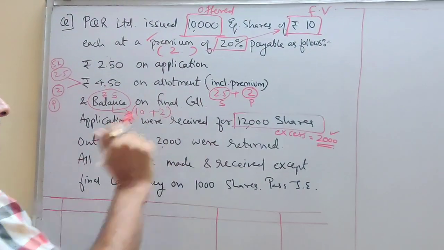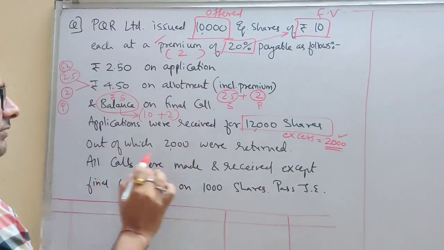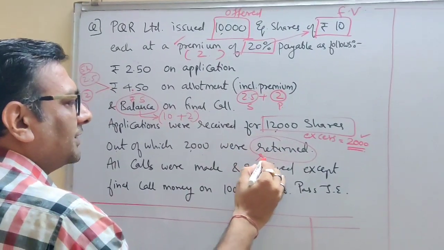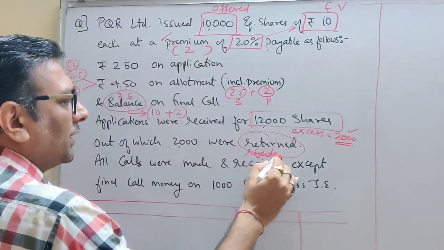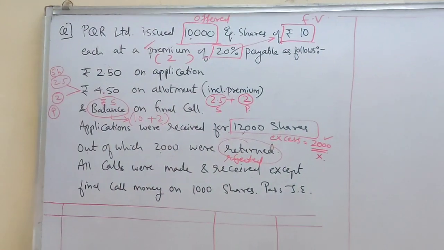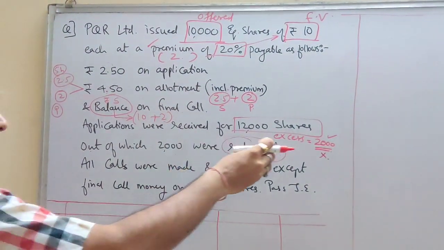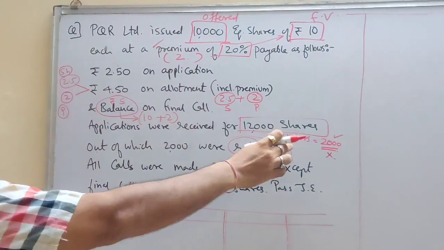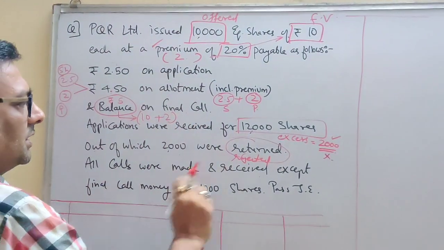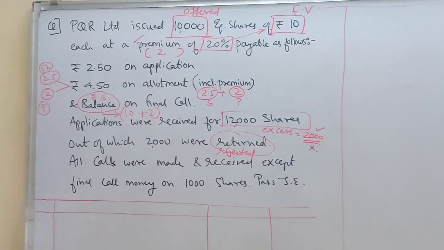What to do with this excess 2,000? Out of which 2,000 were returned, means rejected. So what you are going to do? For these 2,000 excess shares, you are going to return money to them. And let's see what will be your accounting entry for this. I will explain this at the time of writing entries. Have you understood? So 2,000 we are going to reject.